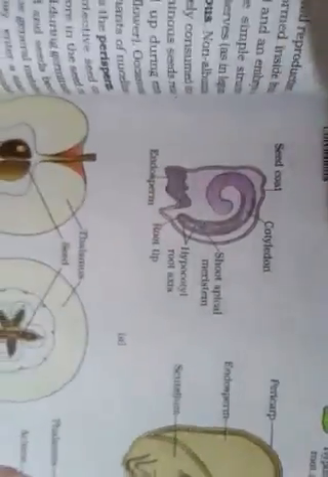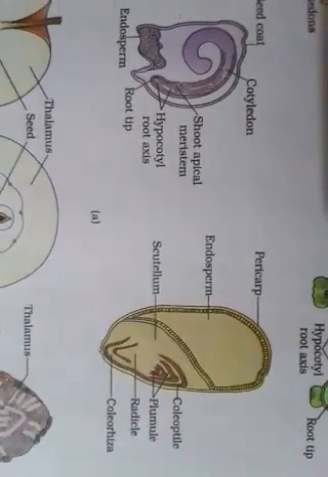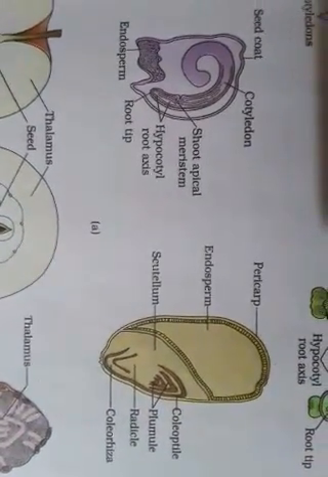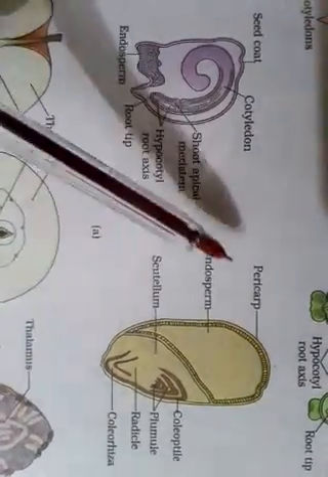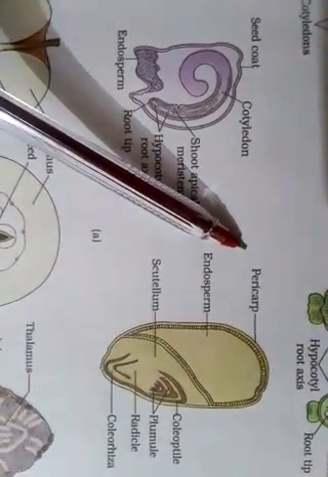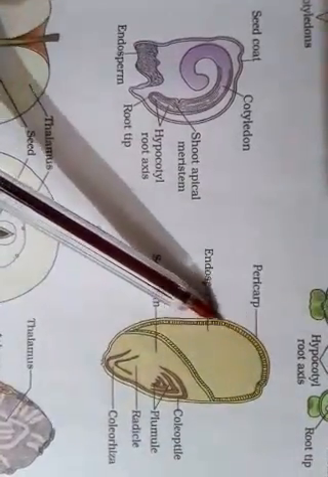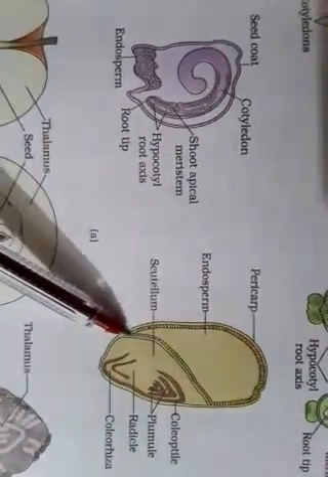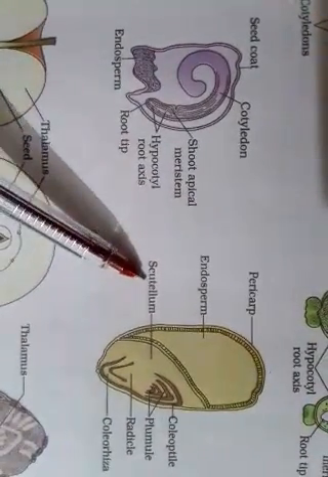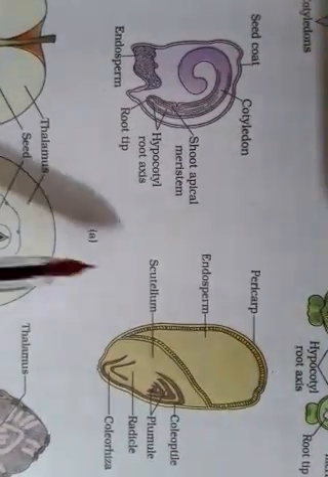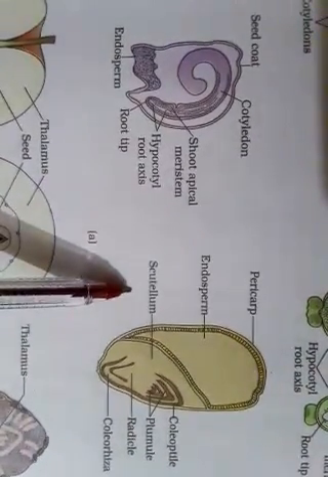So next point about seed is the structure of the maize grain. I think it is very important for the Punjab School Education Board. So you must be familiar with this diagram of the maize. It's a monocotyledonous type of seed. It comprises the outermost covering, which, as you know, is the pericarp. Then the nourishment providing tissue, present in a single form, is said to be the endosperm. Next one is the scutellum, as we have done in our last lecture. The scutellum is present only in the monocotyledonous type of seed.